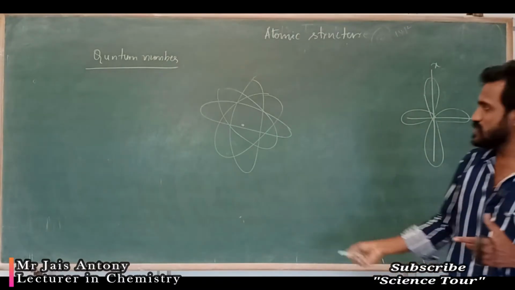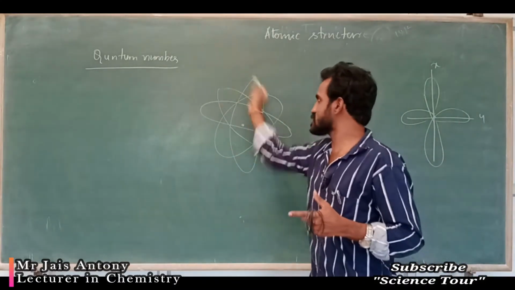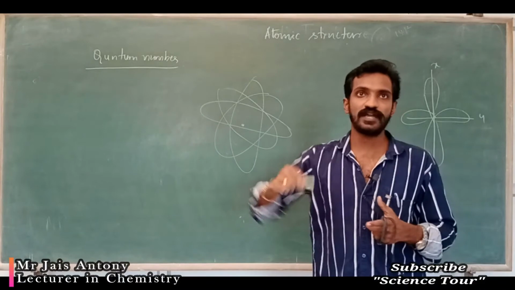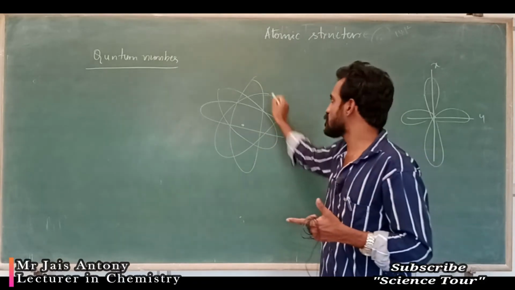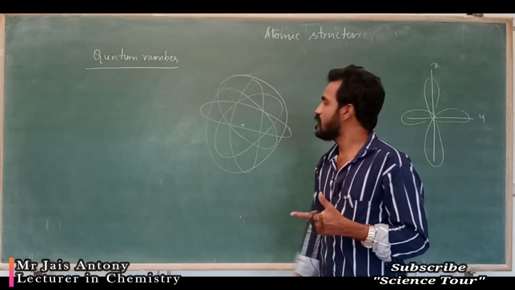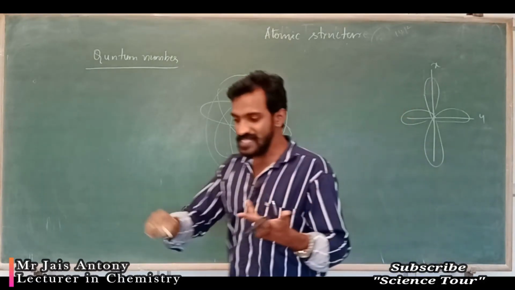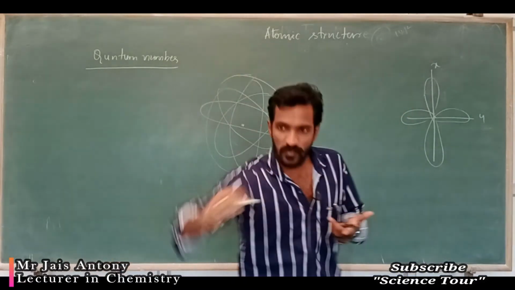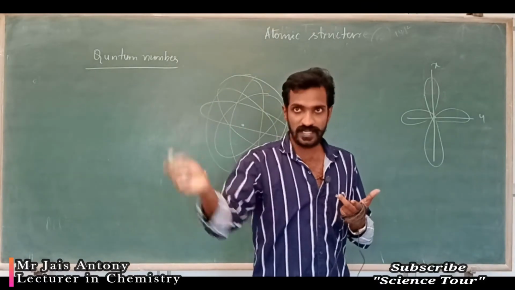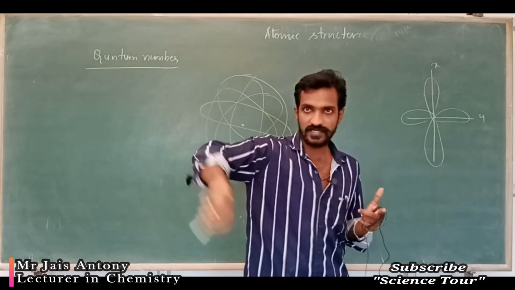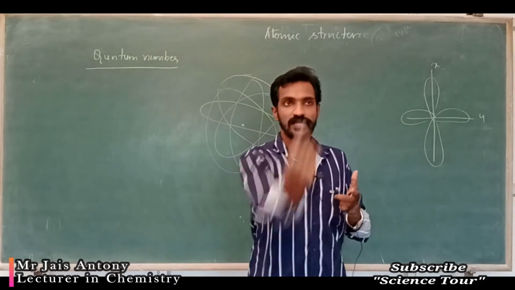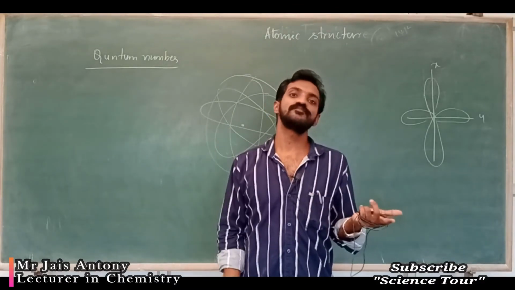Any movement is possible. Like this also it can move. But it is in a circular form. So it can spin on its own axis and it can move like this. That means not a zigzag movement, don't get confused. Like this, also like this, or like this, it can move.